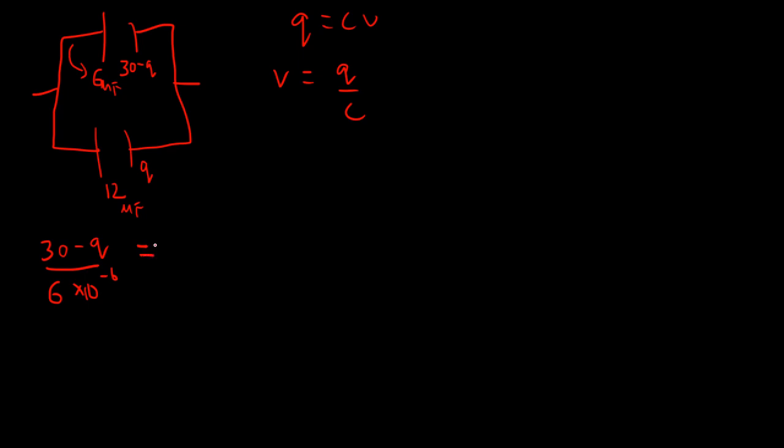This will equal the potential difference across the 12 microfarad one, which is Q divided by 12 into 10 power minus 6. So 10 power minus 6 is cancelled. We are finally left with, multiplying by the 6 over here, 30 minus Q is equal to 6Q.